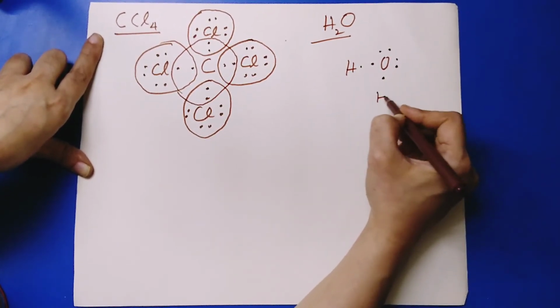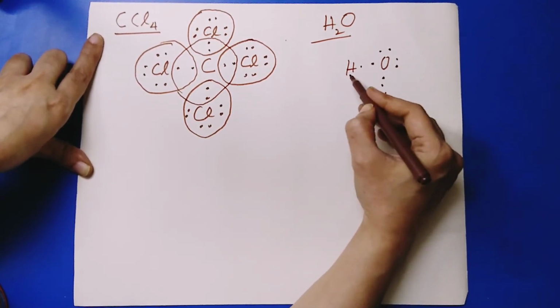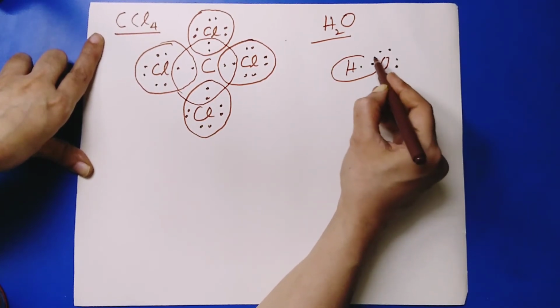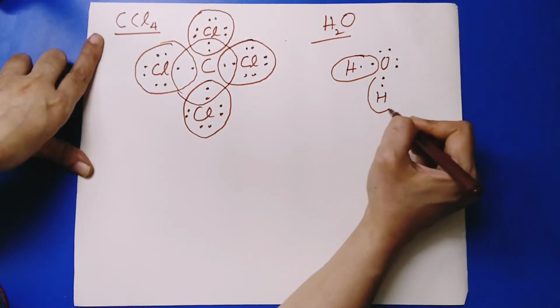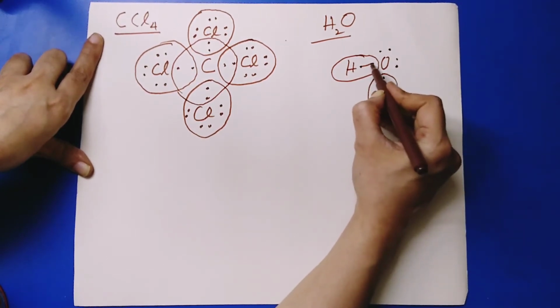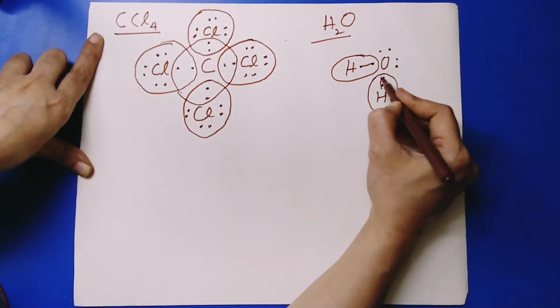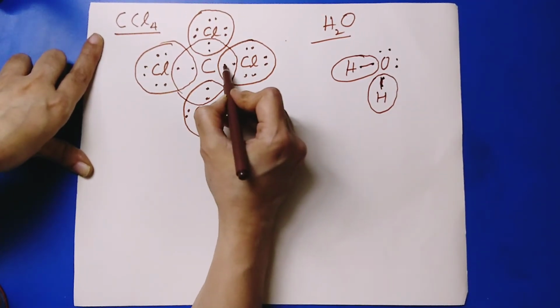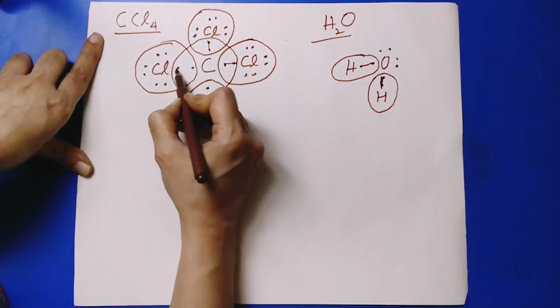So we can't put 2 electrons at a stretch because hydrogen requires only 1 electron. So let's split up. If we split up 1, 1 on each side, then we can have a bonding single bond with hydrogen. Okay, this is having a single bond. And here also all these are single bonds.